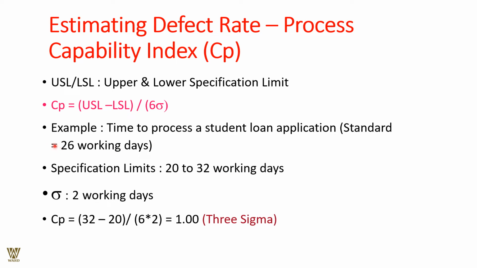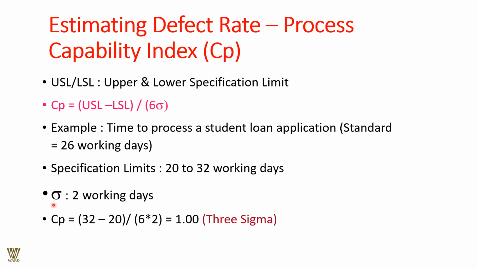So if within 26 days the loan has been accepted or processed, the outcome is very much known. It might be positive, it might be negative, but the outcome is there. So the specification limit has to be from 20 to 32 working days. The earliest accepted time will be 20 and the latest accepted time would be 32, beyond which it is not acceptable at all.